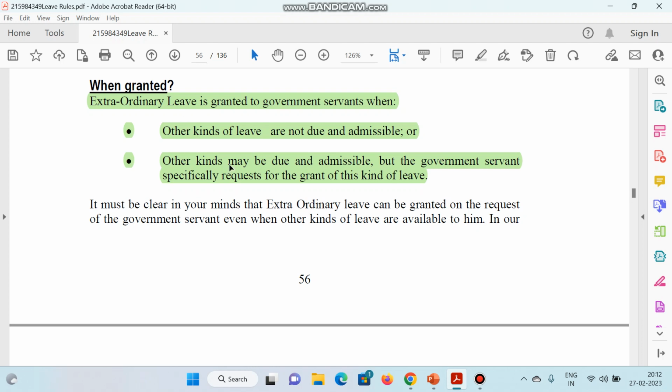Second point, other kinds may be due and admissible, but the government servant specifically requests for the grant of this kind of leave. अगर कोई सरकारी कर्मचारी एक्स्ट्रा ऑर्डिनरी लीव की स्पेशल डिमांड कर दे कि मुझे सिर्फ ईओएल ही चाहिए, तब बाकी छुट्टियों के होते हुए भी उसे केवल ईओएल ही प्रदान की जाएगी. It must be clear in our mind that extraordinary leave can be granted on the request of the government servant, even when other kinds of leave are admissible to him.